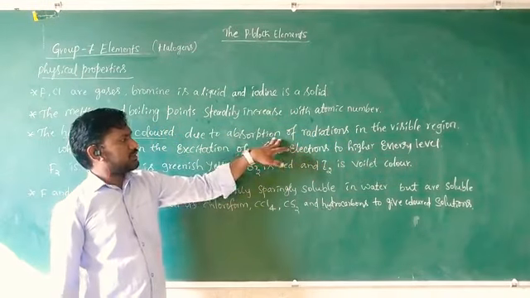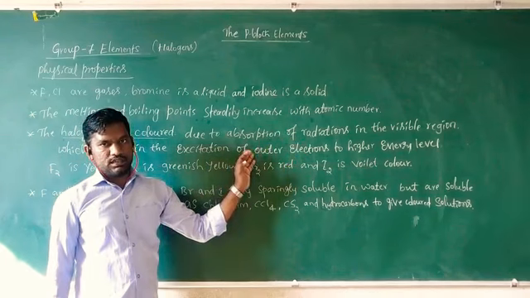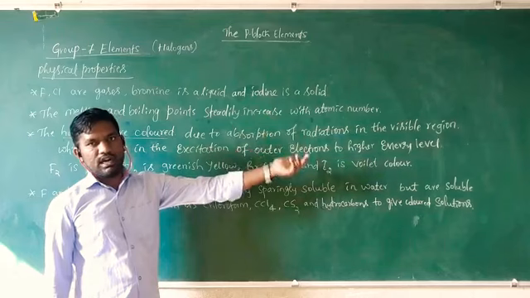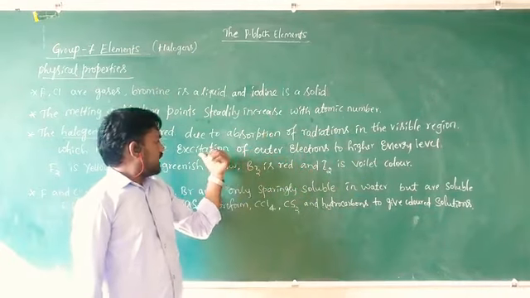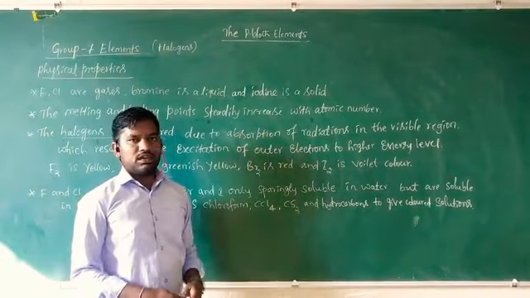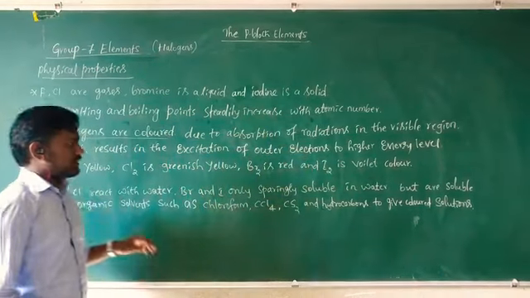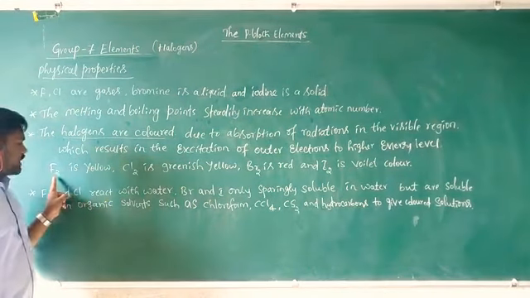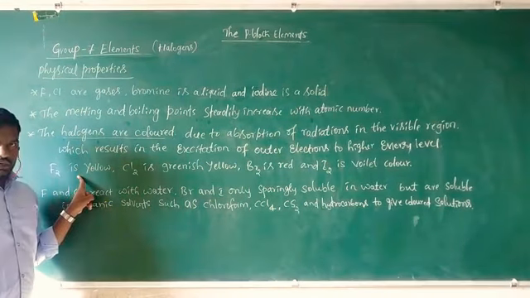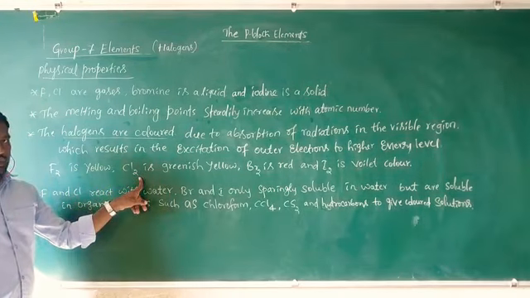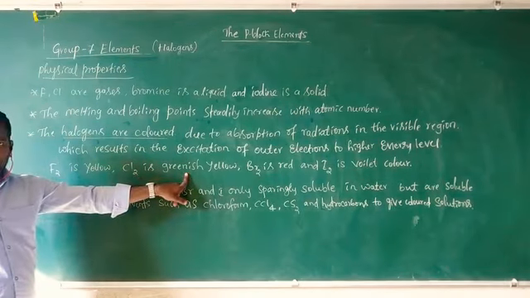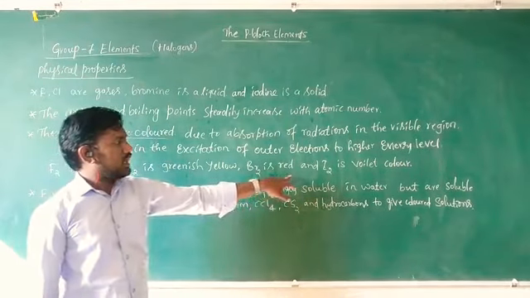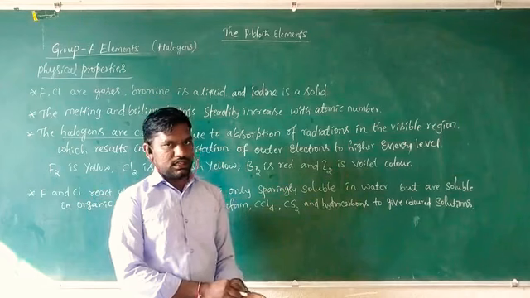After absorption of radiation, the loosely bound electron in the ground state enters the higher energy level, and so it shows colors. For example, fluorine, the F2 molecule, is yellow in color, chlorine is greenish yellow, bromine is red, and iodine is violet.